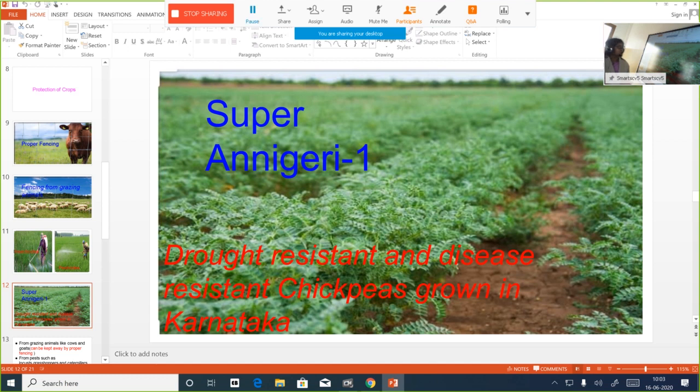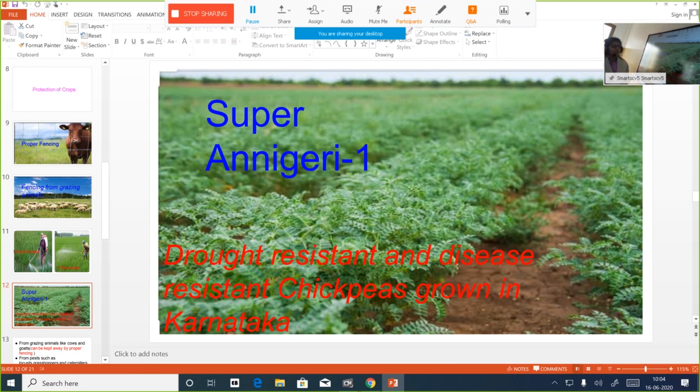disease resistant. Here in this slide, we have a picture of a chickpea variety. The name of the chickpea variety is Super Anigari 1. And this is a chickpea variety which was developed by researchers in the state of Karnataka. Karnataka is the leading producer of chickpea. And which variety of chickpea do they cultivate there in Karnataka? It's the Super Anigari 1.